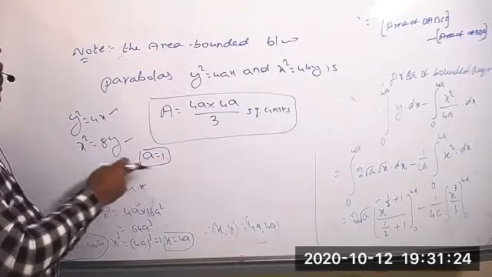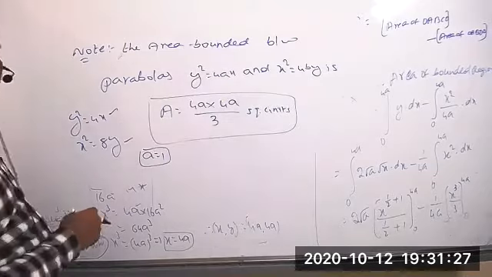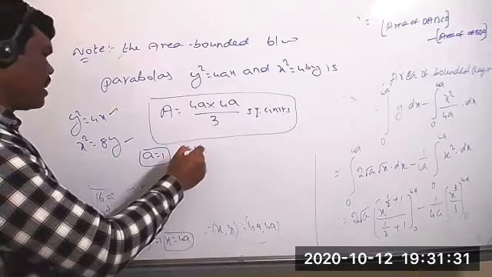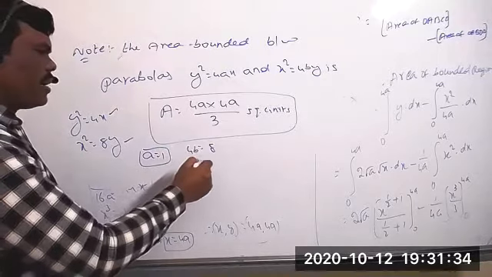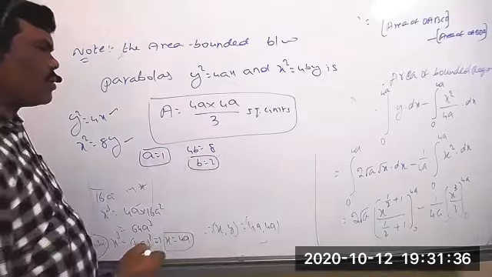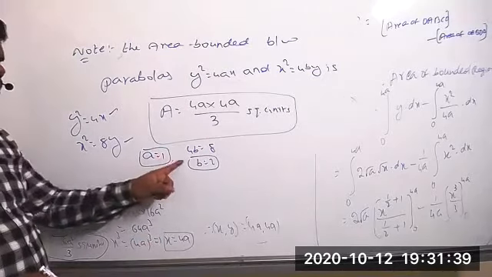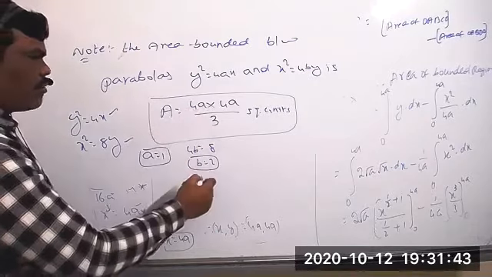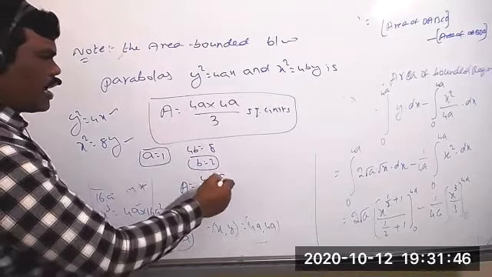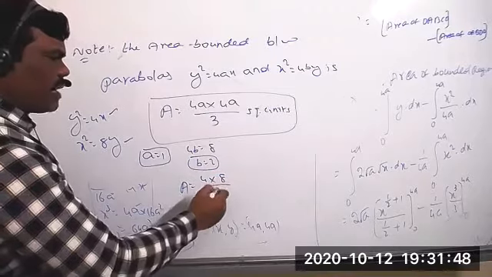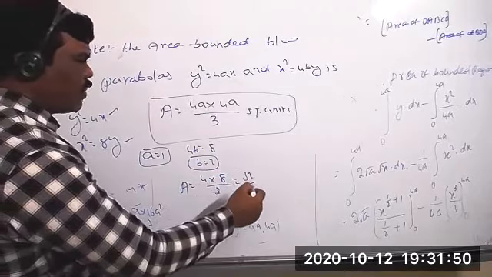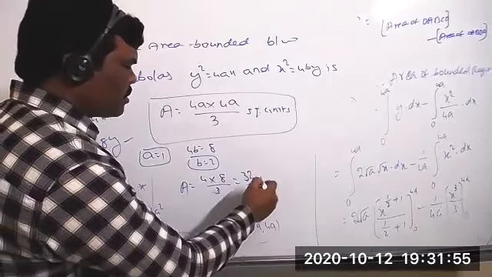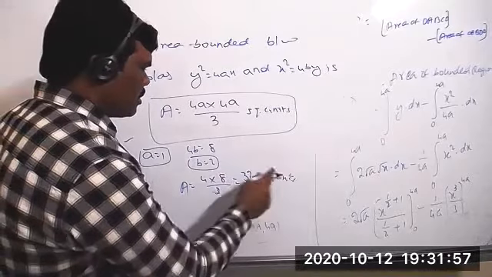The same, compare the second: x square equal to 4by and x square equal to 8y. So clearly we get 4b equal to 8, so b equal to 2. So a equal to 1 and b equal to 2, you can substitute in there. Then area equal to how much? 4 into 1, 4 into 2, 4 twos are 8, whole by 3. So 4 8s are 32 by 3 square units. This is the direct answer.